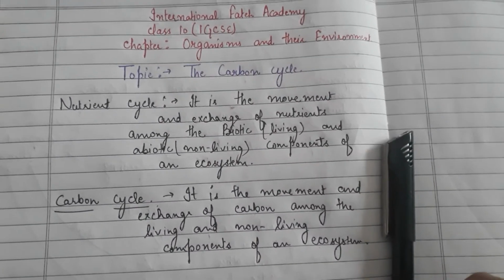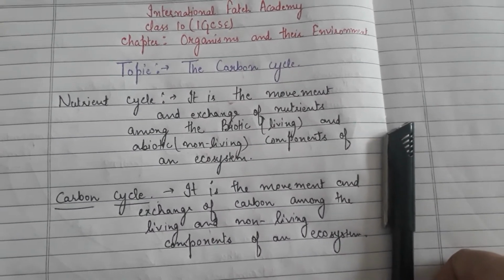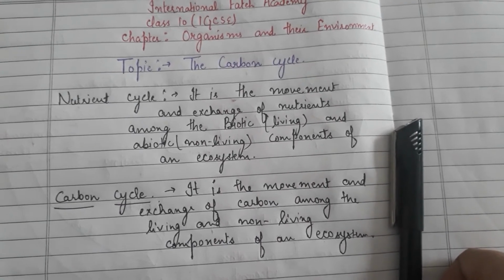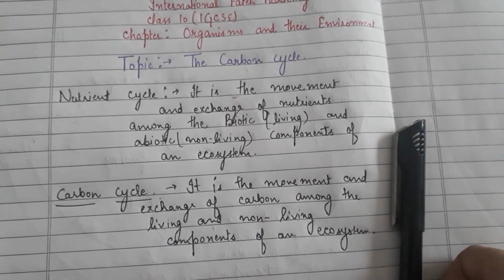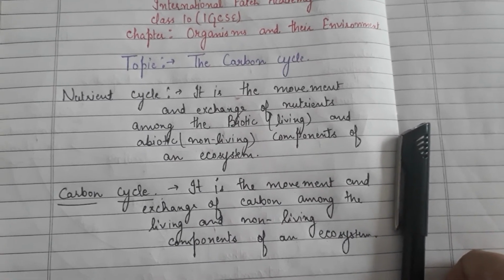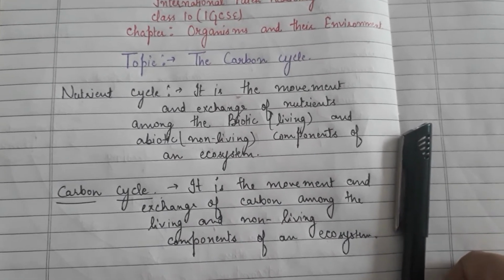You all know that carbon is a very important component of living things, that is because it forms an essential part of carbohydrates, fats and proteins, and this you have already learnt in chapter 3, that is the biomolecules.